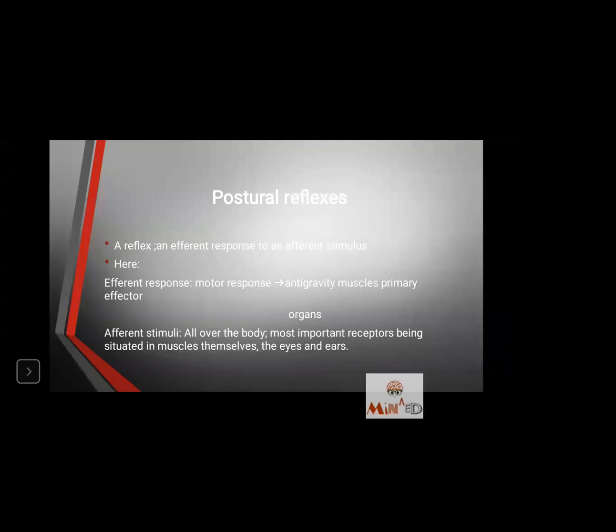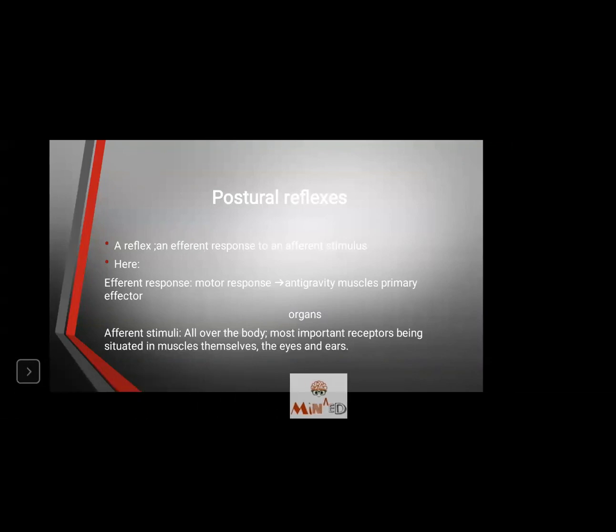Now, if my aim is to stand erect, first my muscles will be efficient. Second, my joints will be in proper place. My eyes will see if the place is smooth and whether I'm able to stand. And my ears, what do my ears do? There is a balanced vestibulocochlear system which will maintain my balance. That is by your ear. So all these systems will work in unison to form the afferent stimuli.